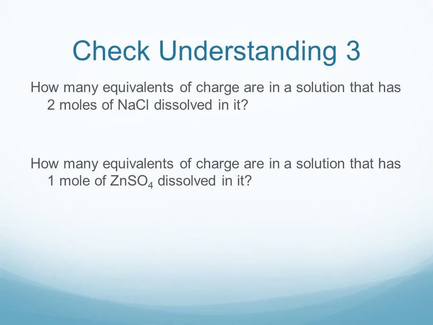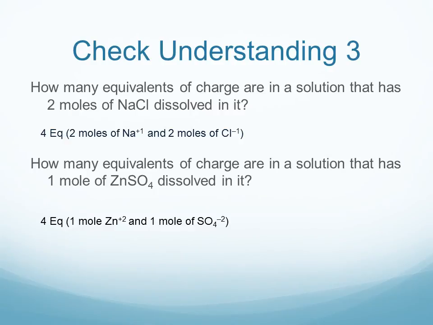So in the first example, 2 moles of sodium chloride when it dissolves gives 2 moles of sodium plus 1 and 2 moles of chloride minus 1. So that would give 2 equivalents of positive charge from the sodium and 2 equivalents of negative charge from the chloride. Altogether, that would be 4 equivalents of charge in solution.